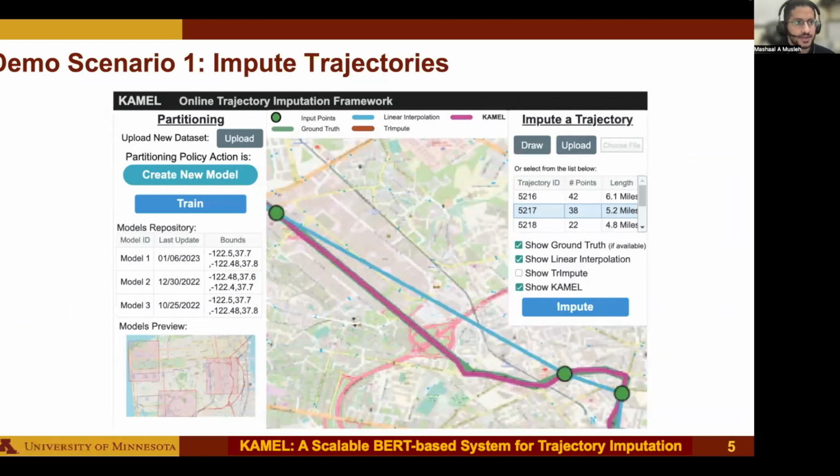Next, I will move to the scenarios in which the conference audience will interact with our demo. The first scenario is about the actual usage of the system, where users will upload training data and see how Kamel decides to partition it and update its existing model. Then, users can select a trajectory to impute and see the results on the main map. Users can inspect the new points, compare them to the ground truth if available, or compare them with other approaches such as linear interpolation.